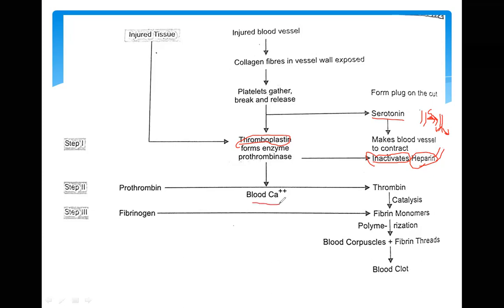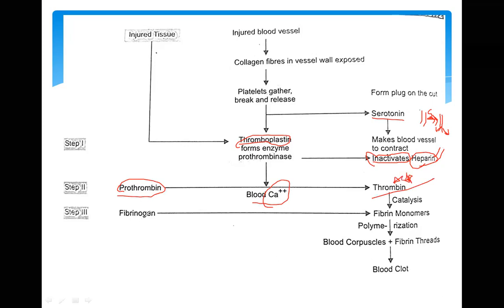Now another important part is the presence of calcium ions. If calcium ions will not be present over here, this prothrombin cannot be converted into thrombin. That's why prothrombin, in the presence of these calcium ions, is converted into this active thrombin.